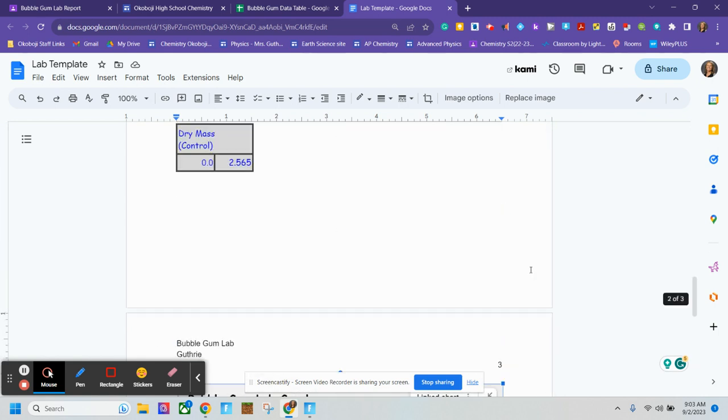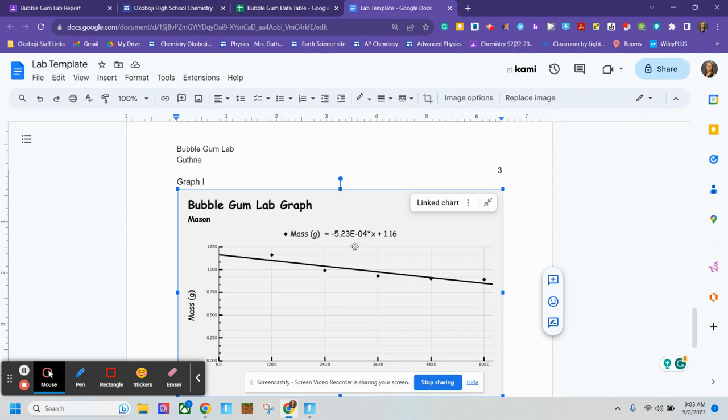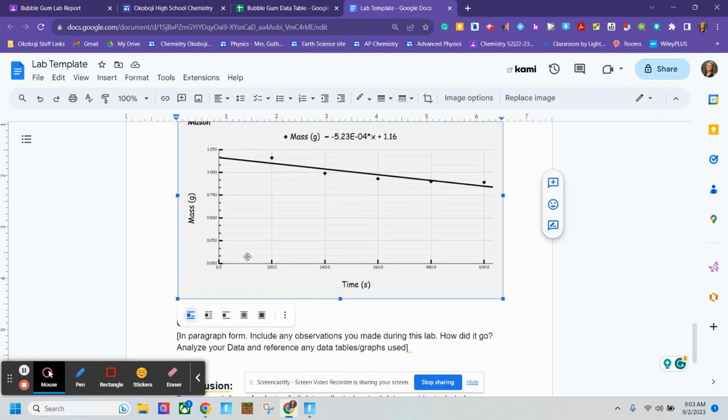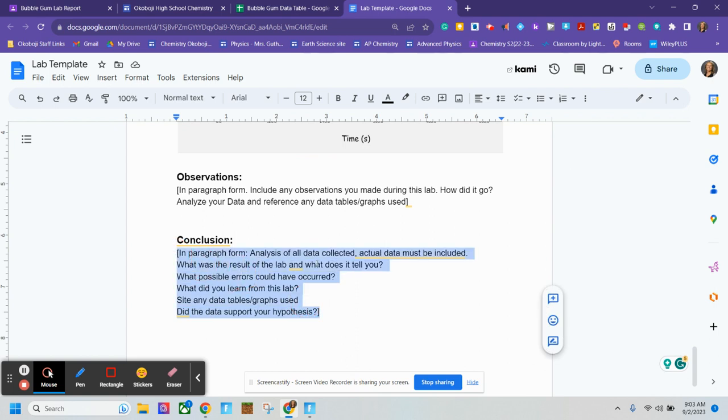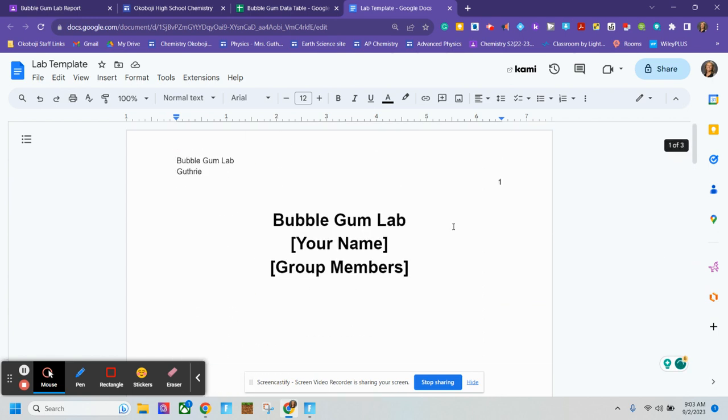Each lab, my primary grading objective is to look for your supporting evidence and end your final conclusion with data. You cannot just say, this was a fun lab, I enjoyed it, I was surprised my gum lost mass. The point of your lab report is to report out your findings on how you did your science.